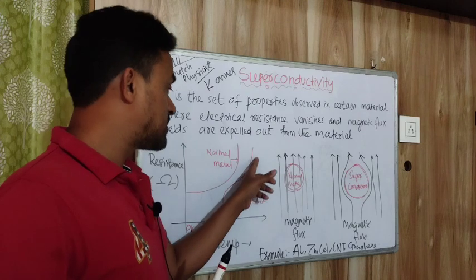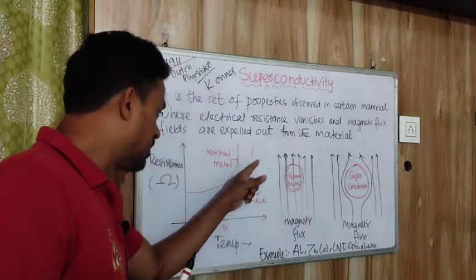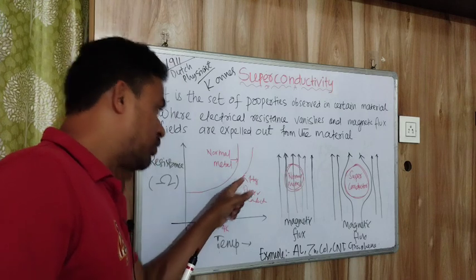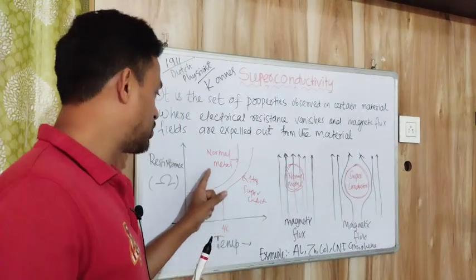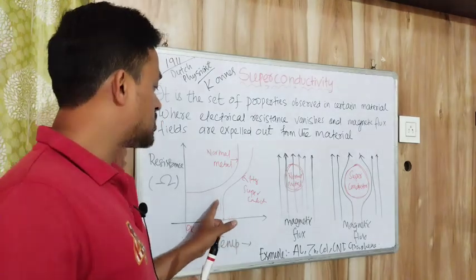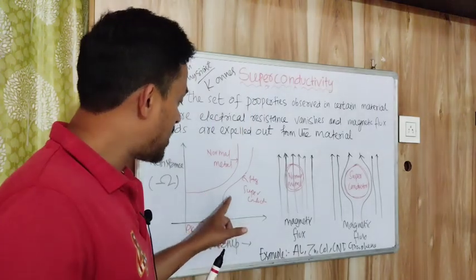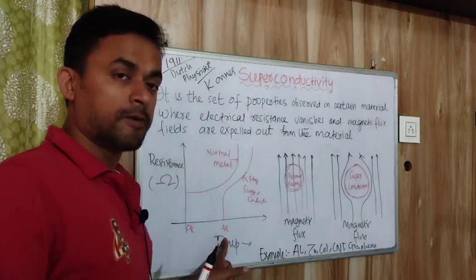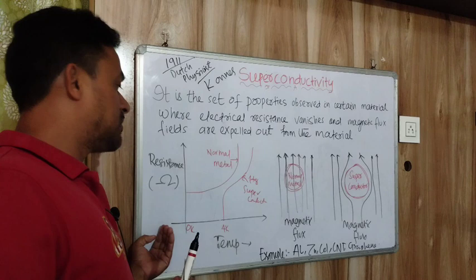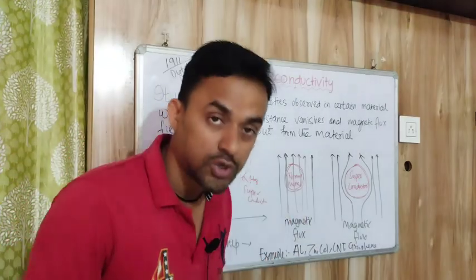He observed that in the case of mercury, when the temperature is decreased, the resistance is decreasing like the normal metal, but at a particular temperature the resistance falls sharply. The resistance value falls sharply at 4 Kelvin. When he reduced the temperature further, he observed that the resistance value is totally 0.